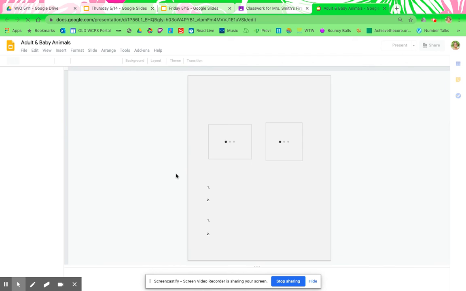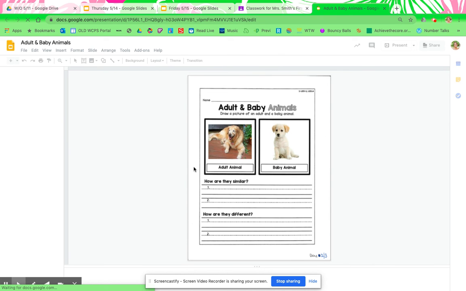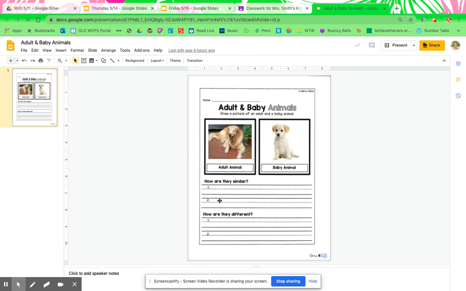And for this assignment, you are going to compare and contrast an adult dog to a baby puppy. All right, so we have a dog and a puppy. You're going to tell me 2 things that are the same and 2 things that are different. I already have text boxes there for you. So you're just going to click in there and do your writing of how are they the same and how are they different.